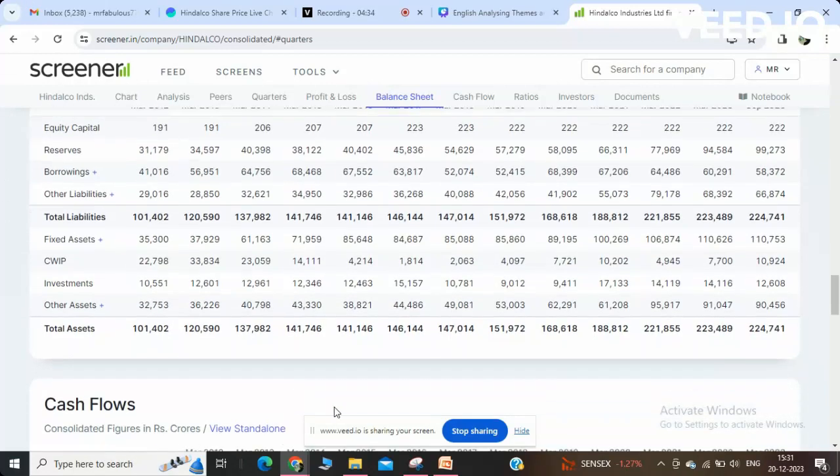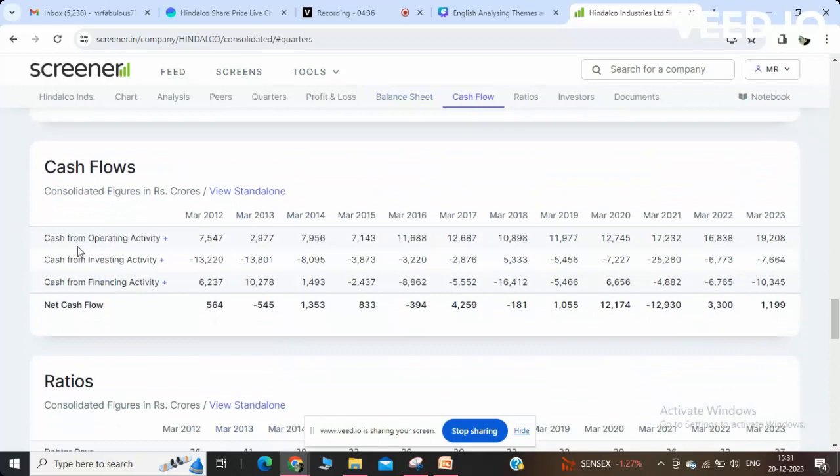So let us come to the cash flow. Cash flow is nothing but the cash generated by the company due to its core business activities. Here you can see in March 2012 we have 7,547 crores, but in March 2023 you can see 19,208, which is I think 2.5 times the cash flow.